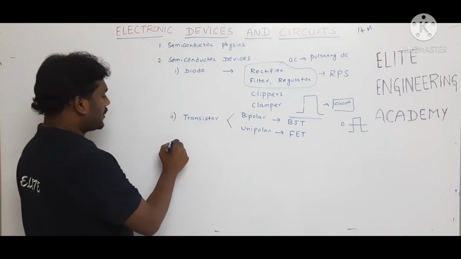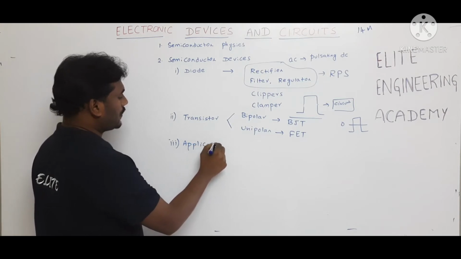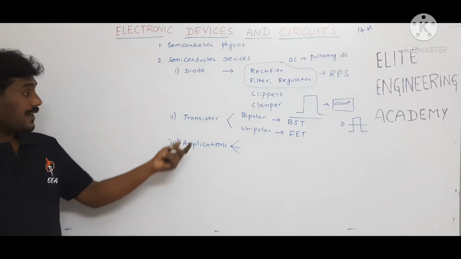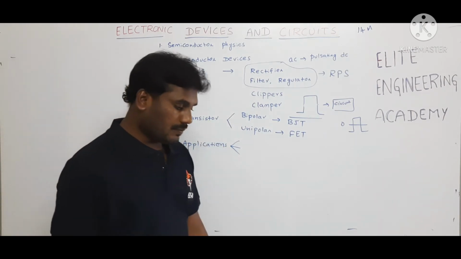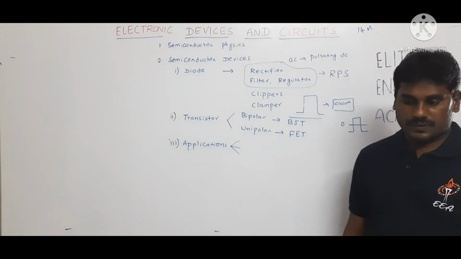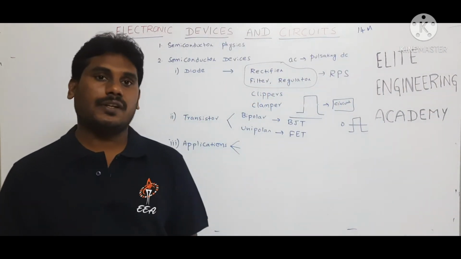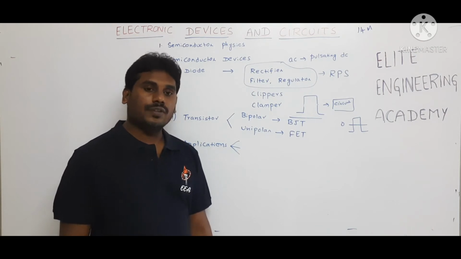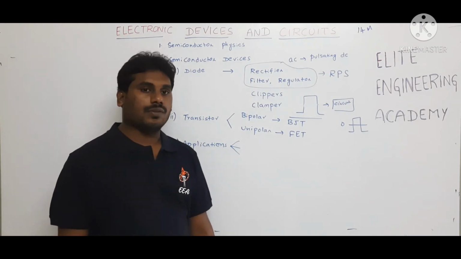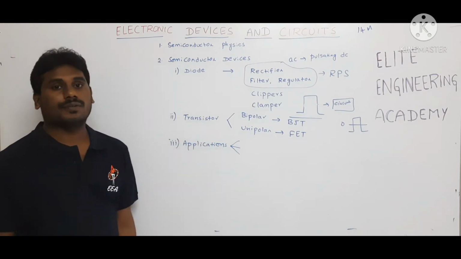And we are going to study the applications of transistors, where we can use the transistor. Very important. The transistor is the greatest invention of the 20th century. This transistor was invented by three inventors, John Bardeen, Brattain and William Shockley, at Bell Laboratories, USA in 1947. For their invention, they got the Nobel Prize also.